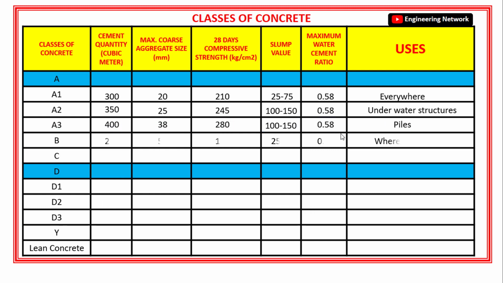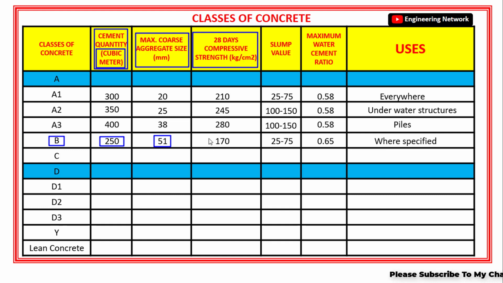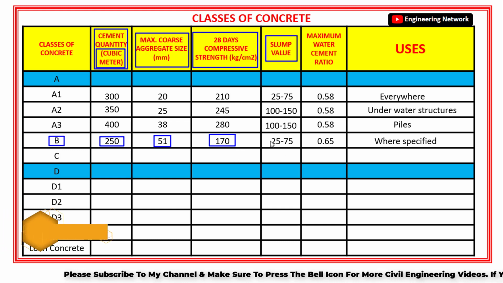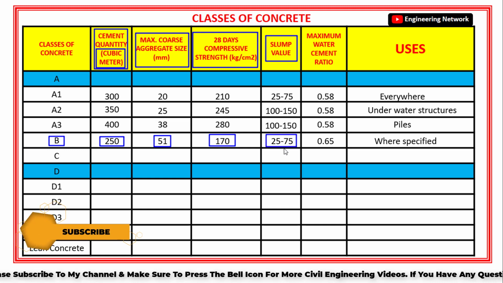Next is class B concrete. Now the minimum amount of cement required in 1 cubic meter of class B concrete is 250 kg. The maximum size of coarse aggregate is 51 mm. The minimum compressive strength of class B concrete after 28 days is 170 kg per centimeter square. The slump value of class B concrete is 25 to 75 mm.